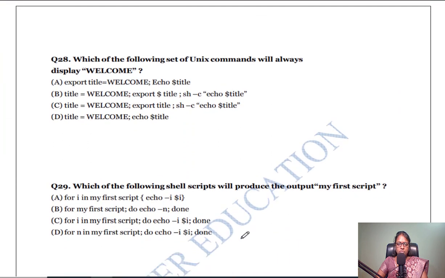The next question: which of the following sets of Unix commands will always display welcome? So if I want to display welcome, first of all I have to give the value to the variable, so title equal to welcome. I have to give export so that wherever I use title, it will come as welcome. So the syntax is export variable name. It is not a dollar. Okay, export variable name. So export title and sh -c, echo dollar title. So echo dollar variable name gives the value of that title. So that is option C.